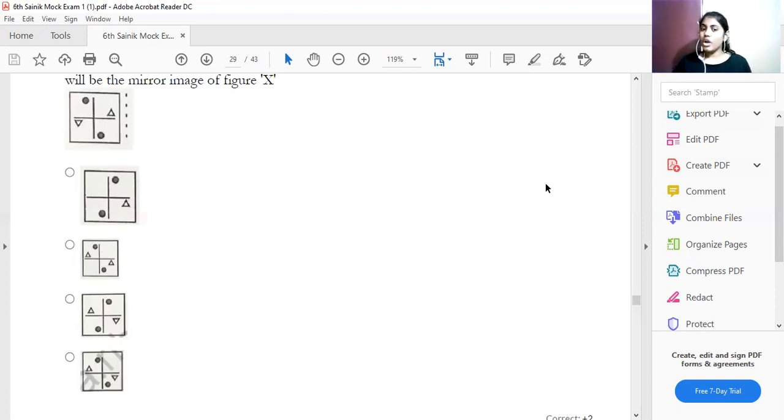So hope you all understood. These are not given from outside your syllabus. Whatever we have taught, the same concepts are given, but the question might be different. They might interchange the question. Most of the questions in this question paper are from mirror image.